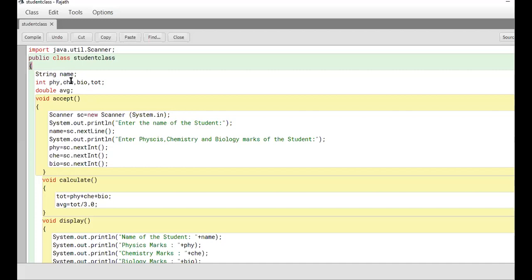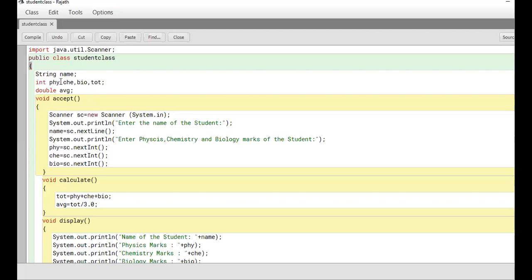Whereas phy, chem, bio, the physics, chemistry, biology marks, I want to store. We know marks are given in integer format or natural number format. So I declared them as int. When three subject marks are integers, obviously total will also be an integer. Am I right, Krishendu? Yes, sir, because they don't have a decimal point. So we declared even this TOT as an integer.